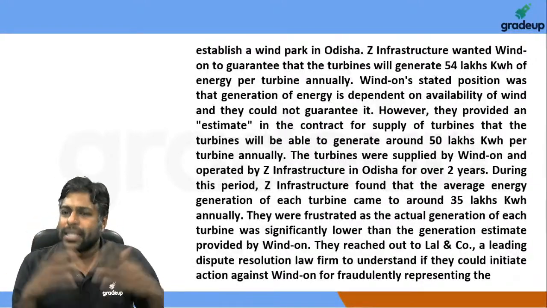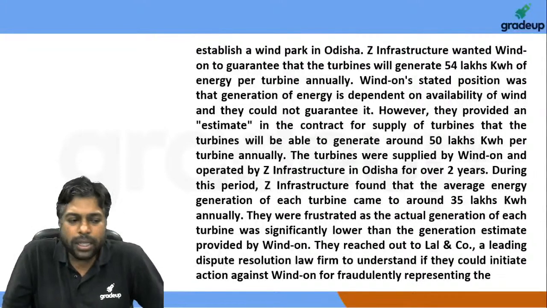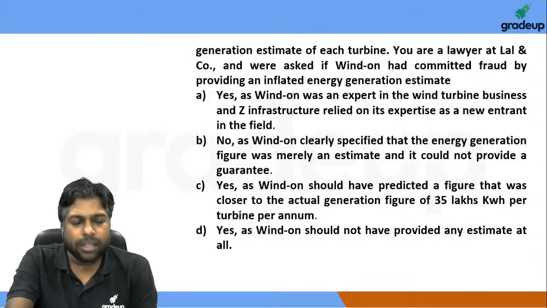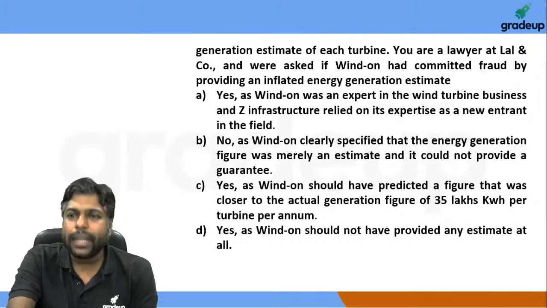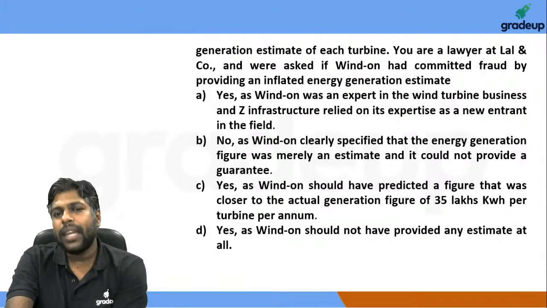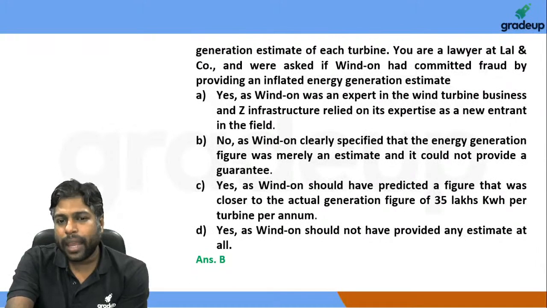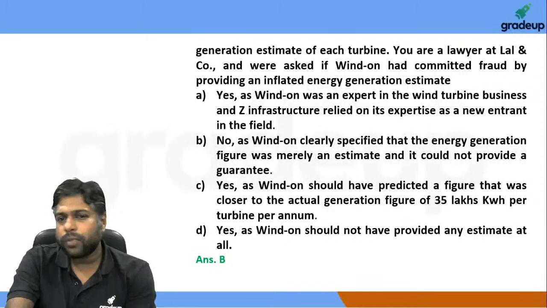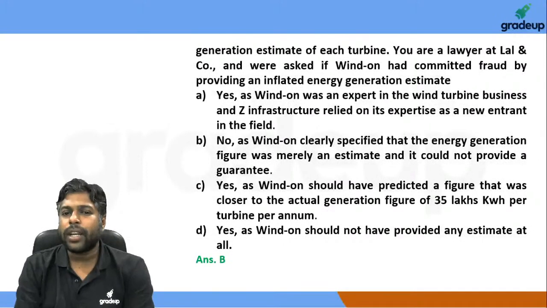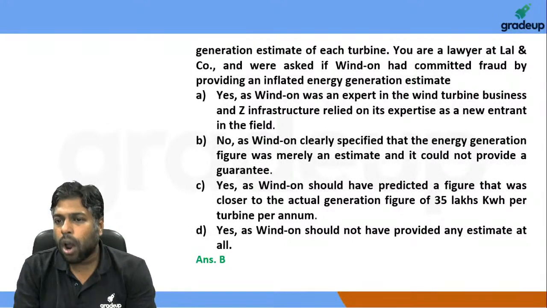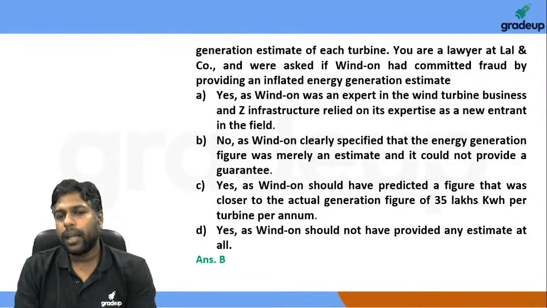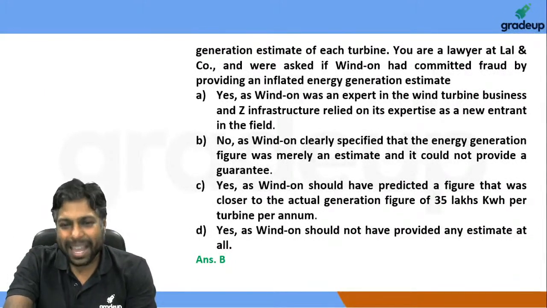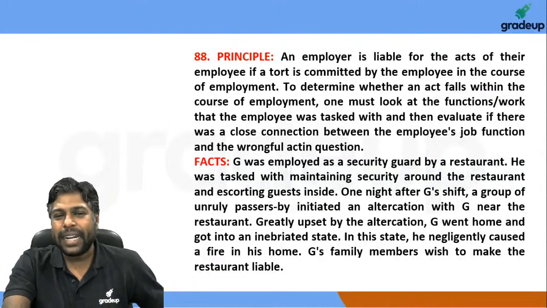They provided an estimate. Okay, so because it is dependent, there is very little chance of actual liability in this case. And therefore our answer is, will the company be liable? No, because Windon clearly specified that the energy generation figure was merely an estimate that could not provide a guarantee. So could not provide a guarantee, not liable, right? Okay, question number 88.